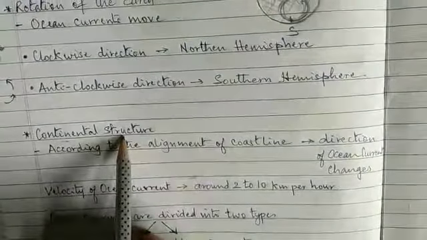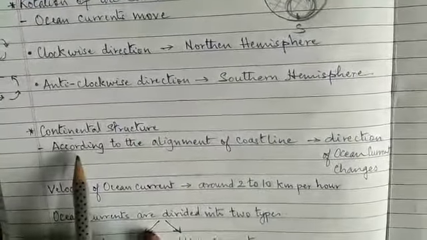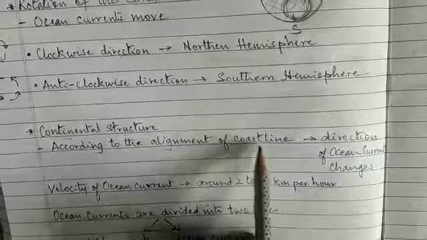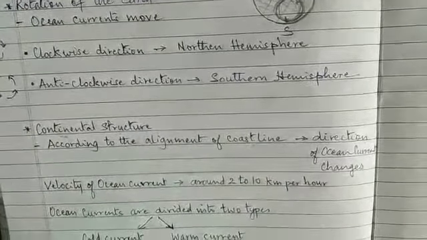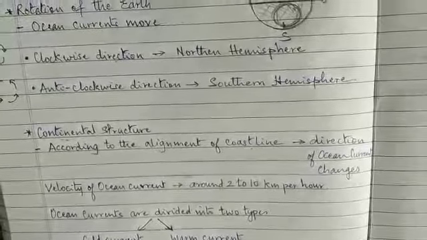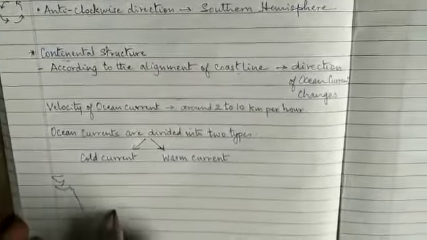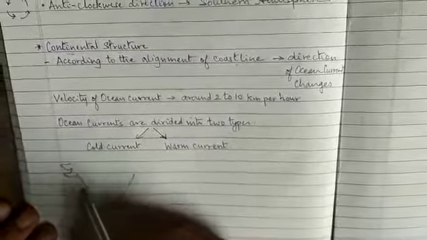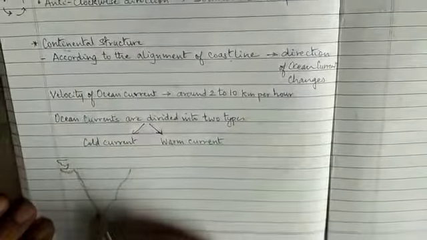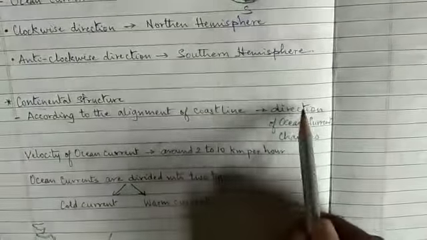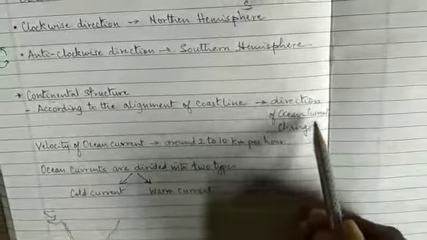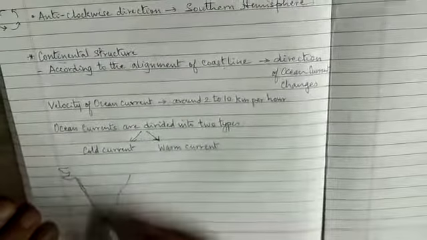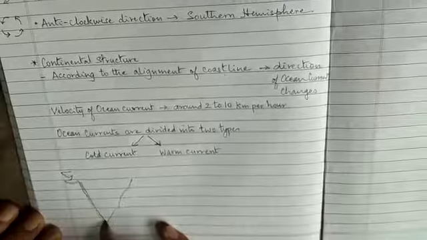Continental structure, that is according to the alignment of the coastline. Suppose you have seen the map of India, Gujarat. This is known as the coastline. According to the alignment of the coastline, the direction of ocean currents keeps on changing.